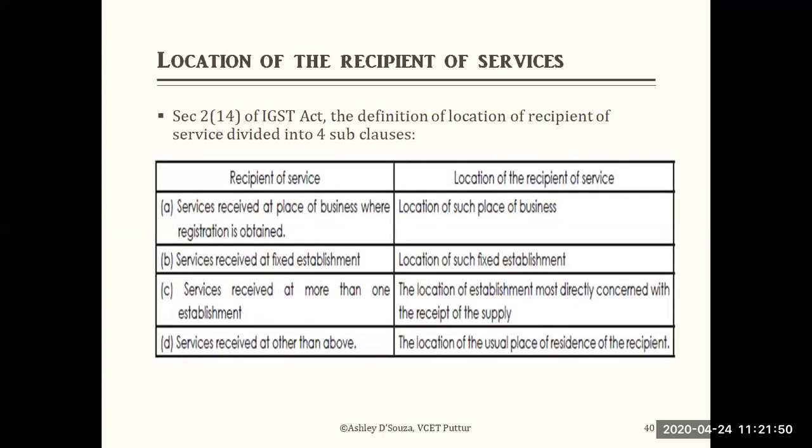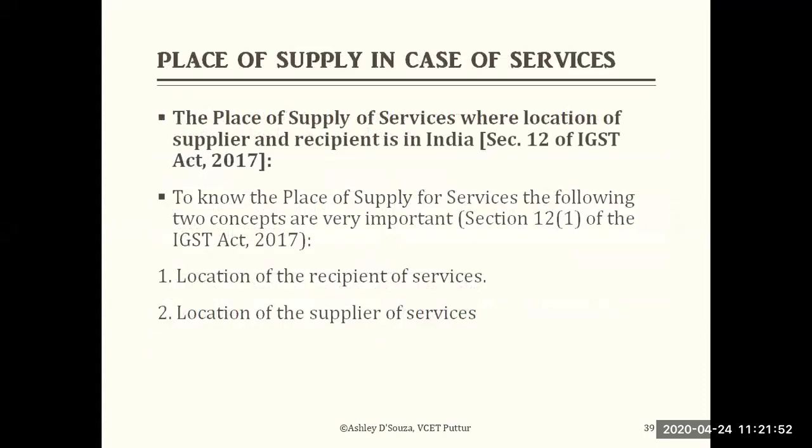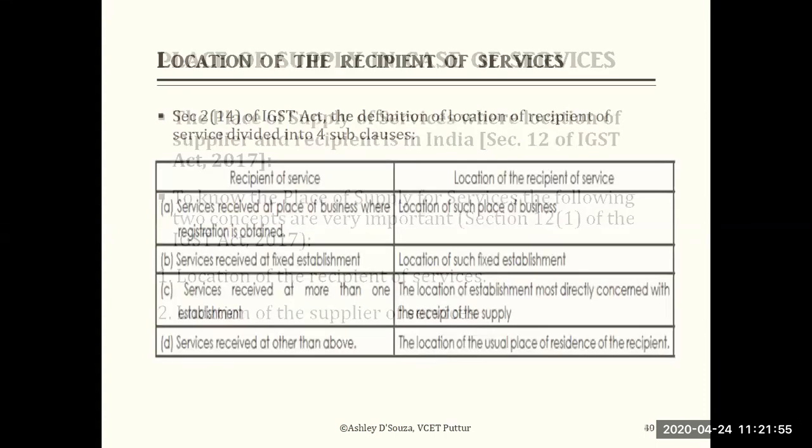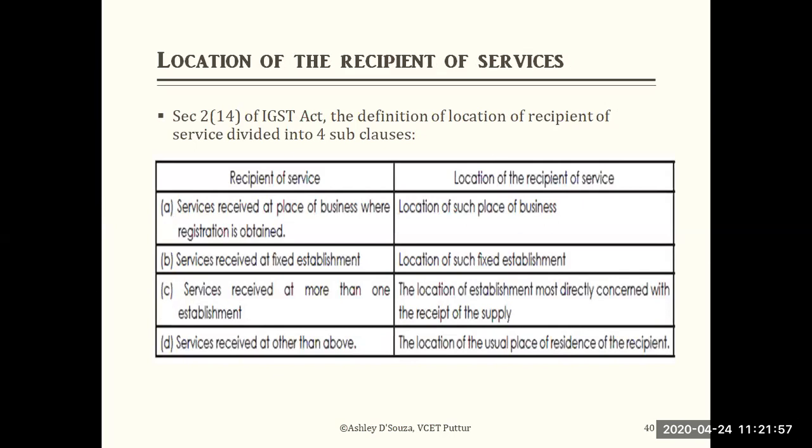Under each one, you could see these two kinds. First, the location of the recipient of the service. Section 2, subsection 14 of the IGST Act gives the definition of the location of the recipient of the service, divided into 4 sub-clauses. It means the location of the person who receives the service. We'll discuss this here, and later we'll look at solved problems, then we'll have a better understanding.